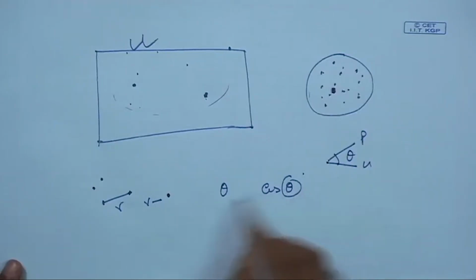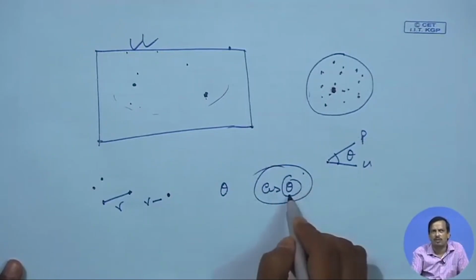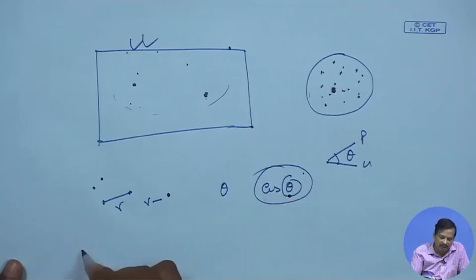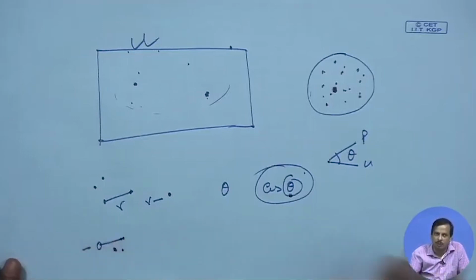In that region, when theta is large, it does not follow the inverse square law. So, the region from the source where the sound propagation does not follow the inverse square law, where the distance from the source is so small compared to the wavelength that the angle between pressure and particle velocity is high, that region is called near field.